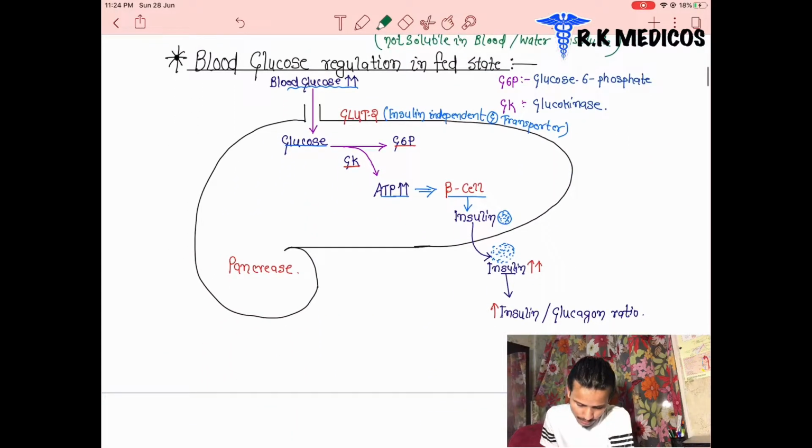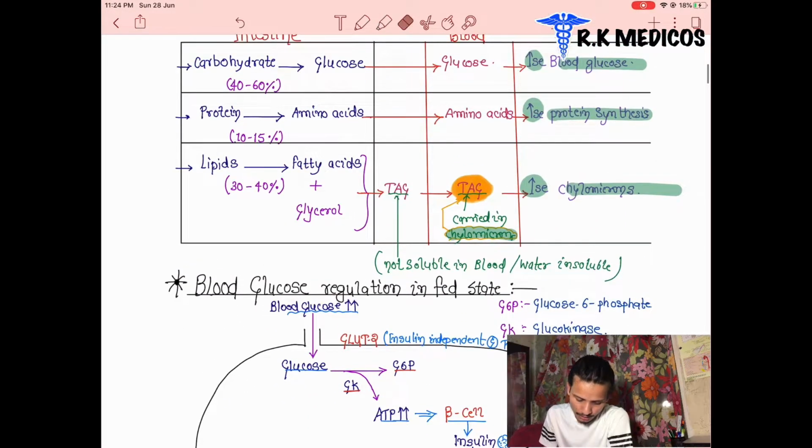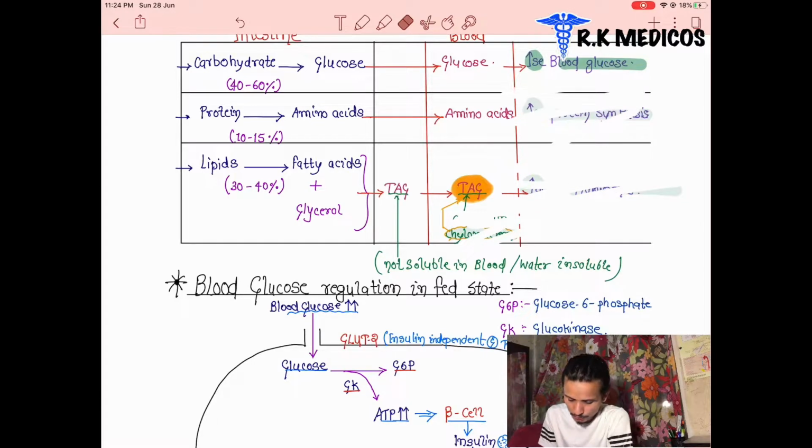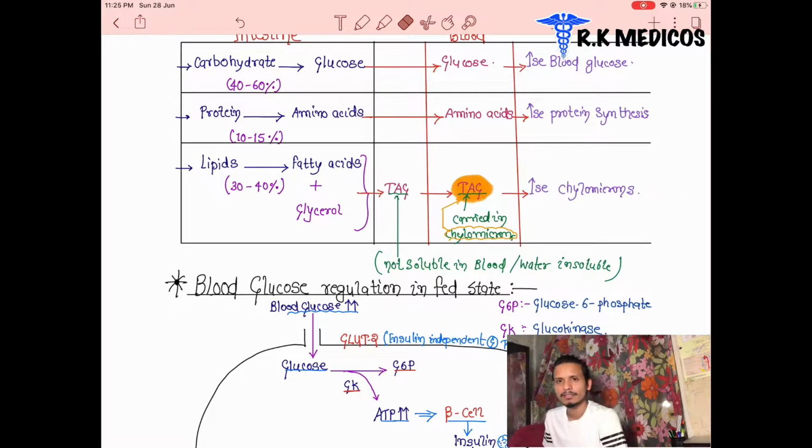After that, we are going to see how the different parts of our body act after taking food. We take food, and after some time, what happens in our body? It means the energy is higher, glucose is higher, and more glucose is formed in our body. After taking food, ATP synthesis will be increased, and what happens in the different parts of our body?